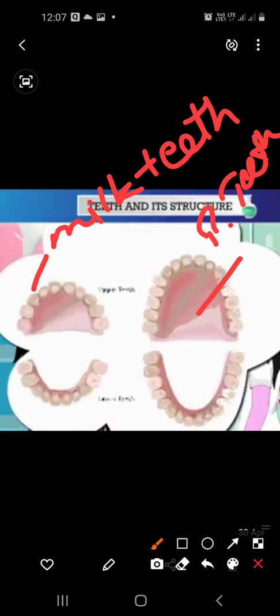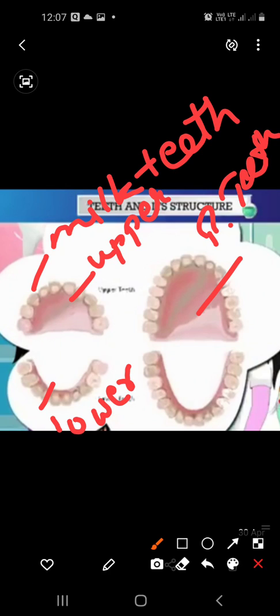You can see here the upper jaw and lower jaw. In the permanent teeth, this is the upper jaw and this is the lower jaw. And just count the milk teeth.